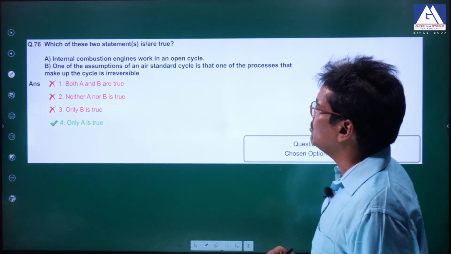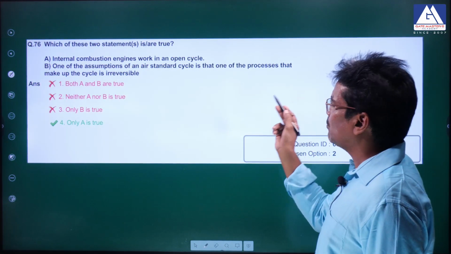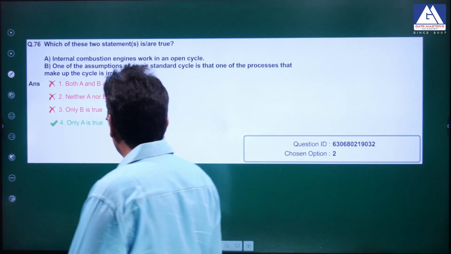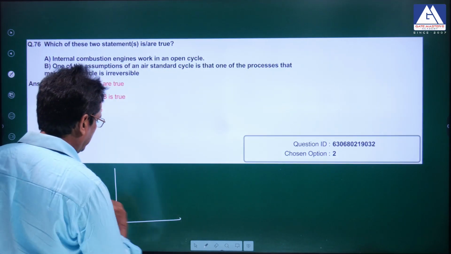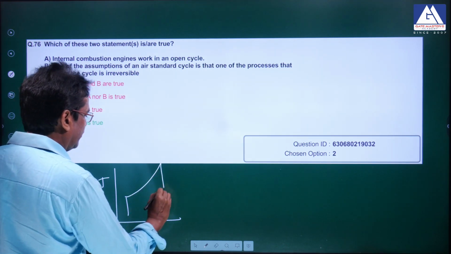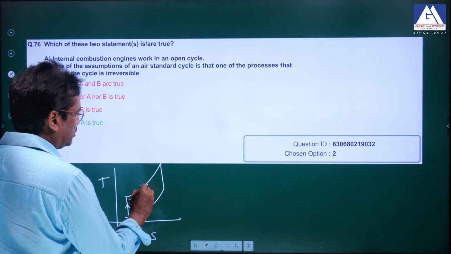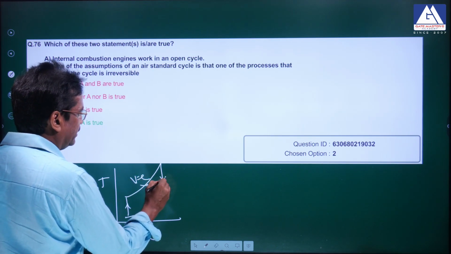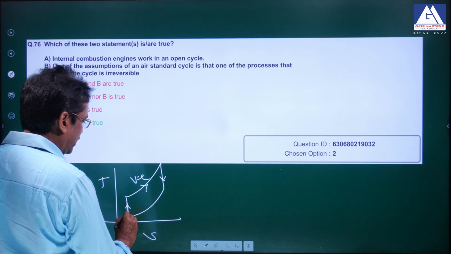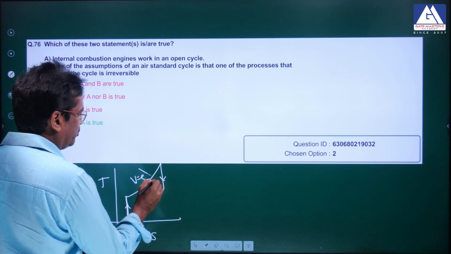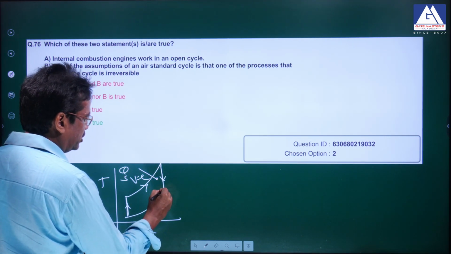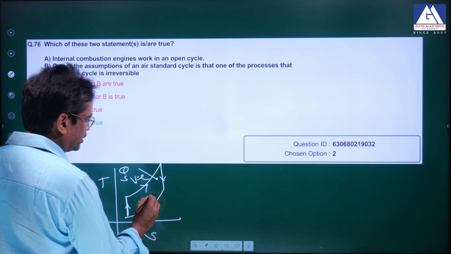Option B, one of the assumptions of the air standard cycle is that one of the processes that make up the cycle is irreversible. Actually, if you just look at the Otto cycle on the TS diagram, it is isentropic compression, constant volume heat supply, isentropic expansion, and constant volume heat rejection.